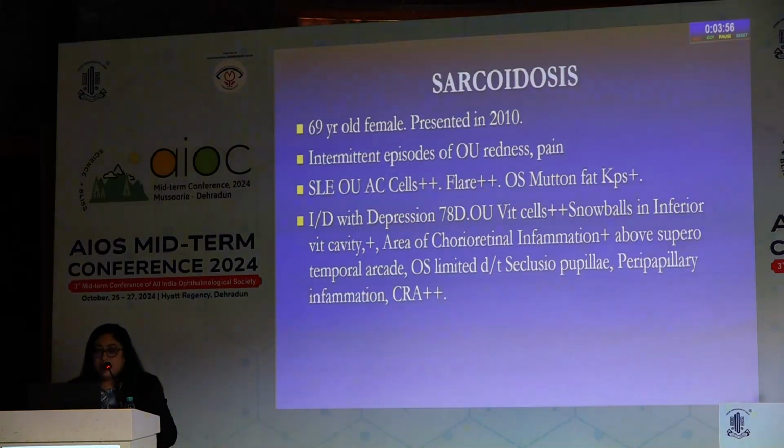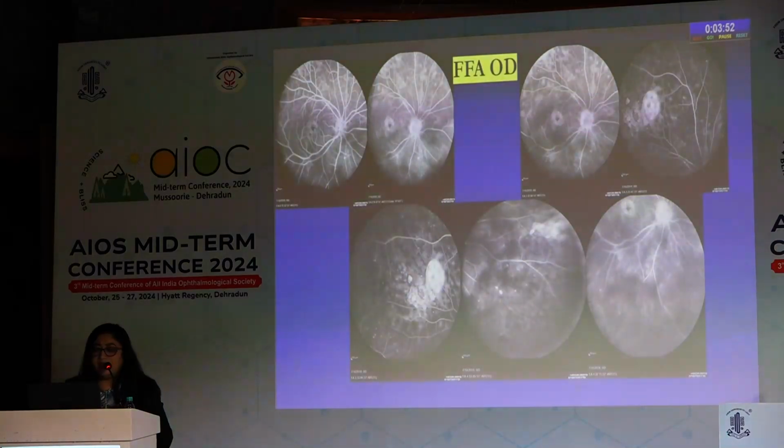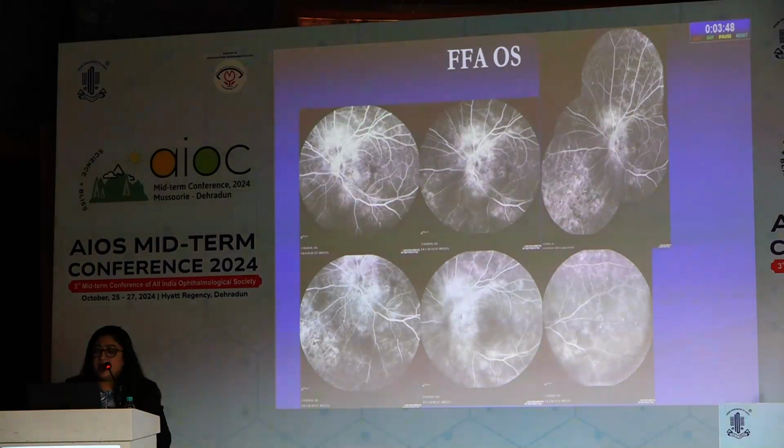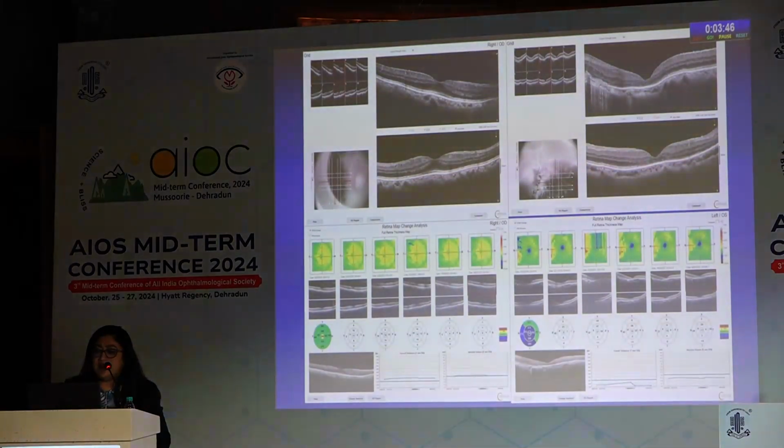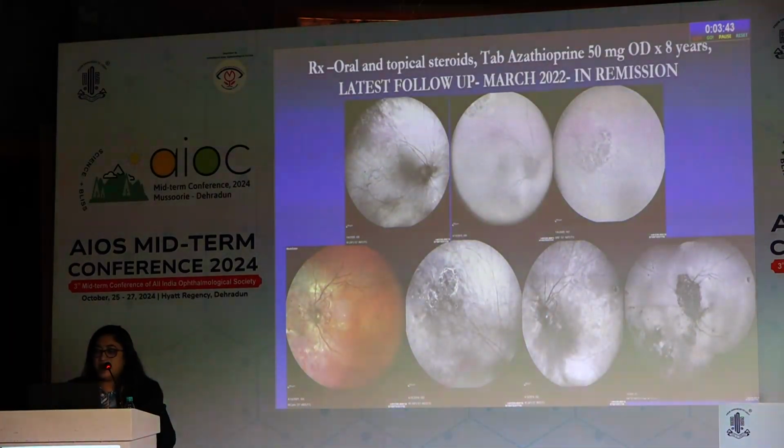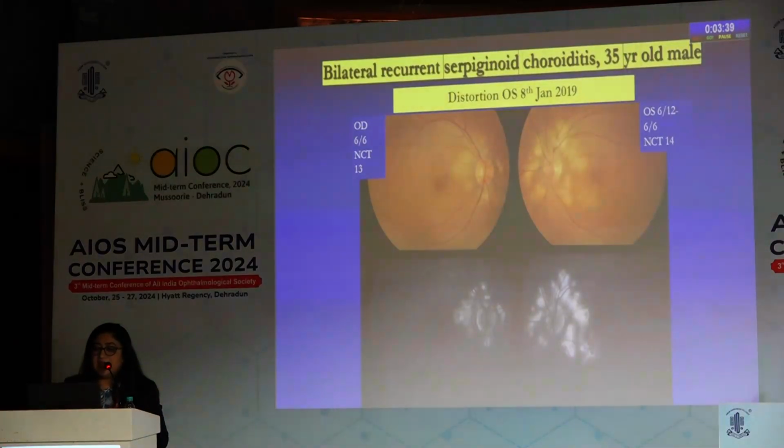This was a case of sarcoidosis with panuveitis in both eyes, snowballs, and chorioretinal inflammation, which showed intense staining in both eyes. It responded well to treatment with immunosuppressants and oral steroids. Also, it showed extensive areas of scarring later on.